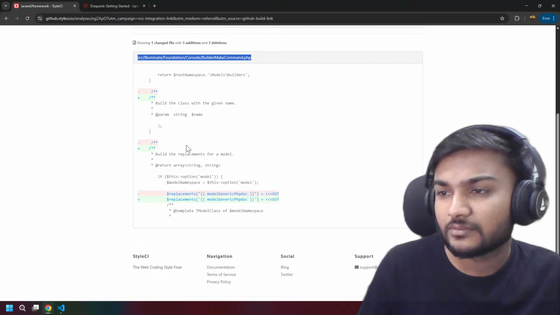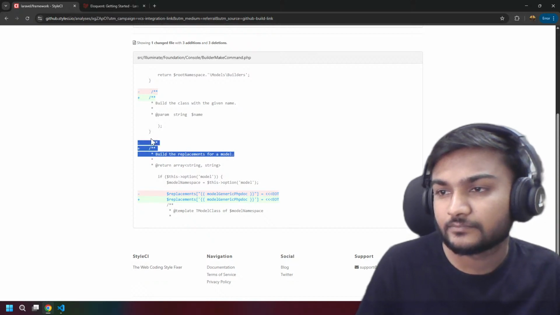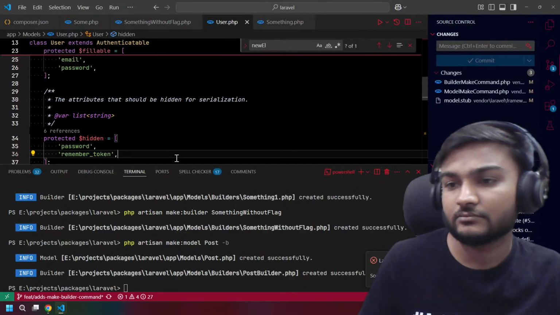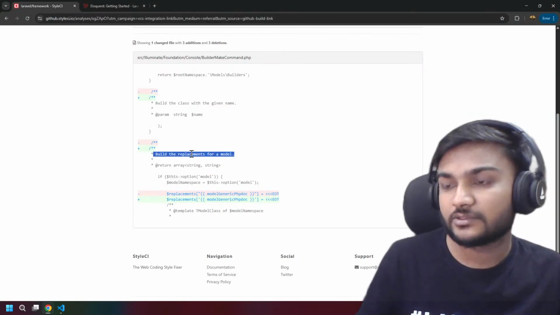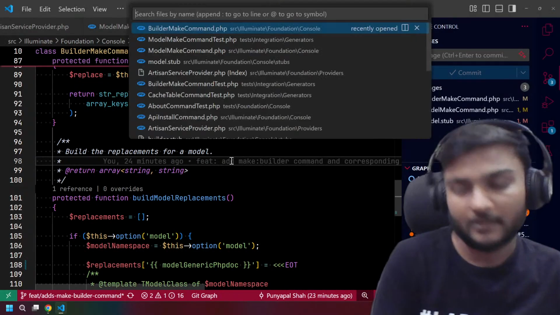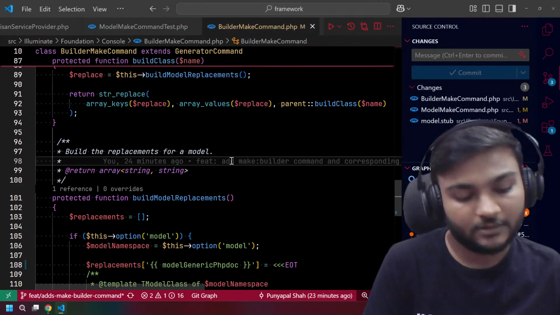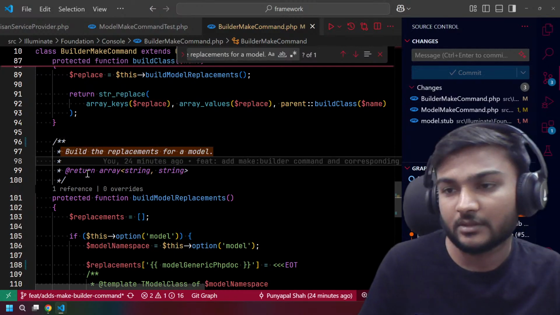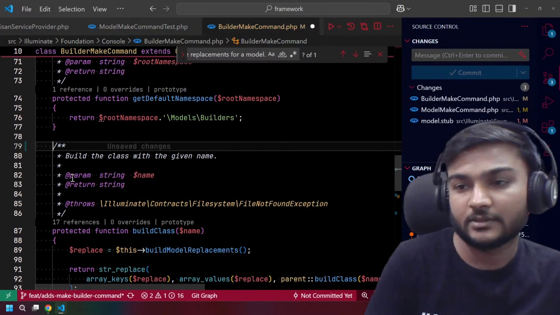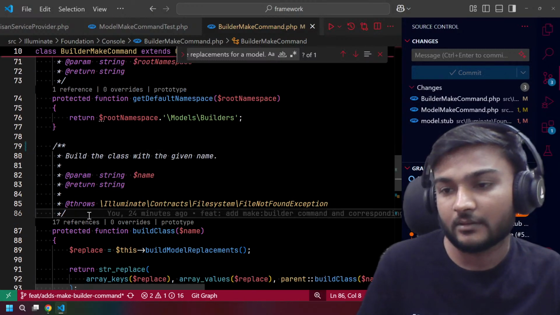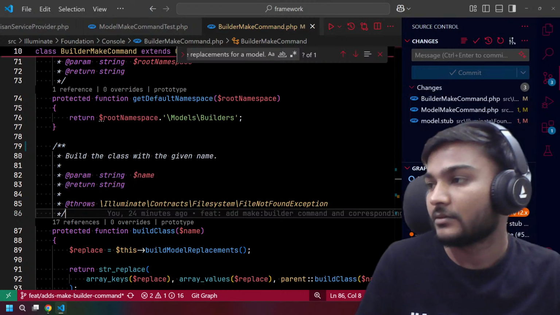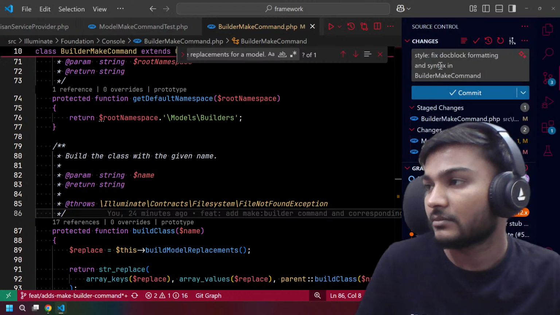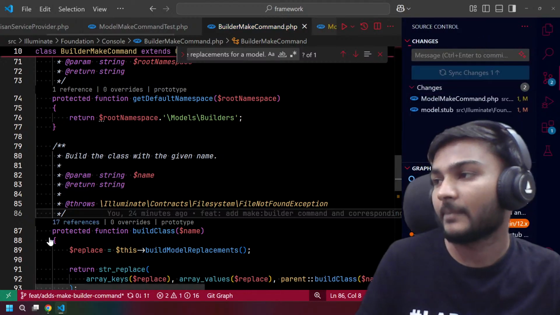What is the issue? I think we don't need this, so just close it. Okay, it is here only. So it is saying that it should be like this, right, and it should be like this. Perfect.